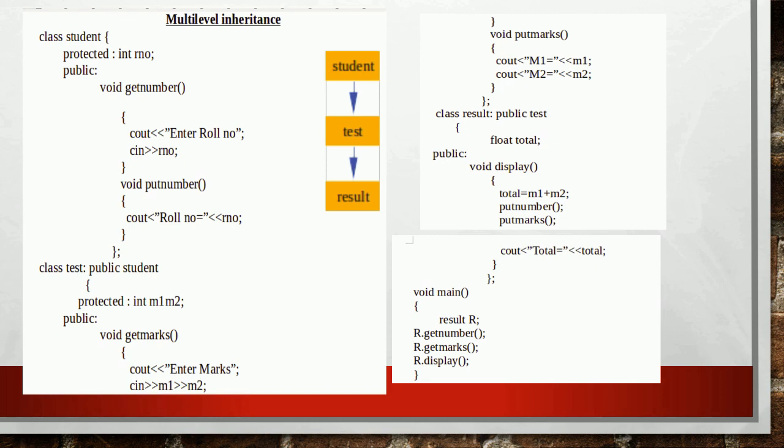Since protected members can be inherited only to the immediate derived class, they cannot be accessed in the main function. Using the object R, we can call the functions getNumber, putNumber, getMarks, putMarks, and display. In this program, the display function calls the functions putNumber and putMarks, so there is no need to call these functions using the object.